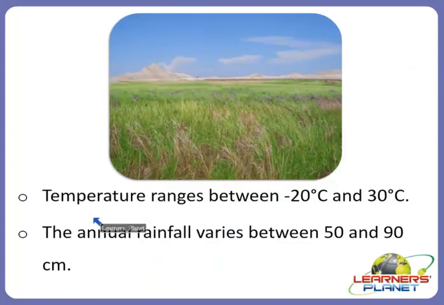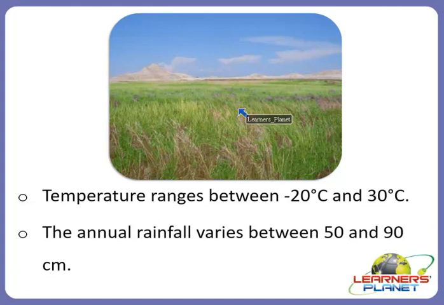The temperature ranges between -20 degrees Celsius and 30 degrees Celsius, and the annual rainfall varies between 50 and 90 centimeters. So we can see such types of grasses over here. Basically these grasslands are found on either side of two desert belts that circle the earth in the Americas, Africa, Asia and Australia.